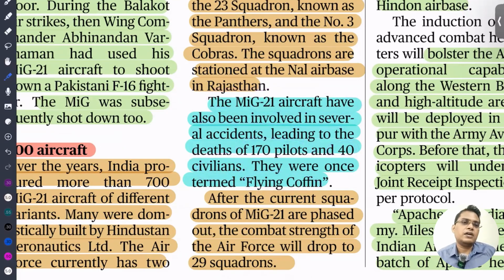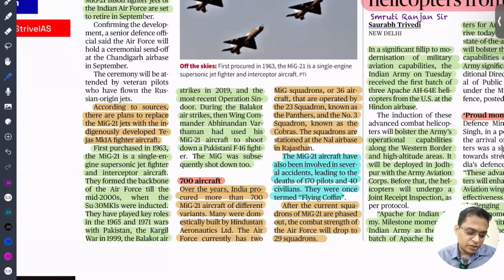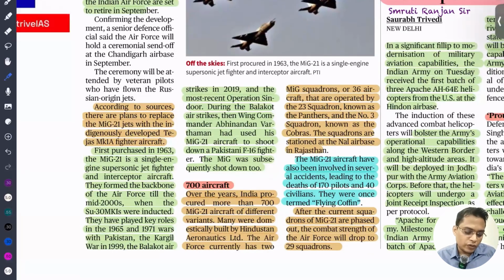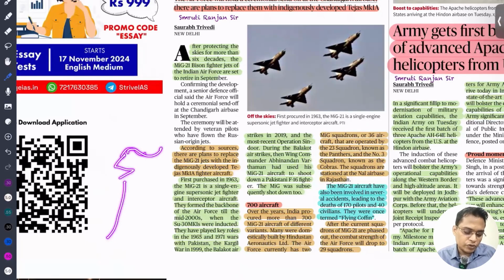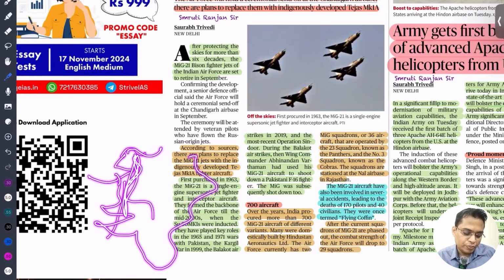Currently we are operating only 2 squadrons, and they are going to be replaced by our Tejas Mark 1A. This is an interceptor aircraft. Basically, the role of an interceptor aircraft is to protect our territory from any enemy attack. Their main aim is to patrol within India, so if any aircraft comes in from outside, they will immediately take it down.